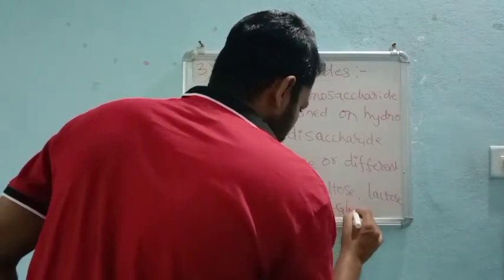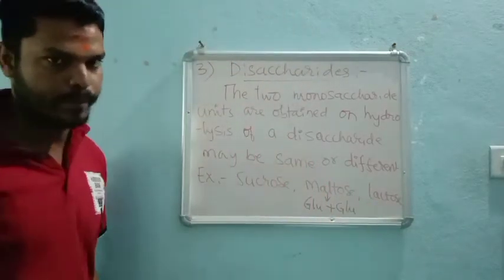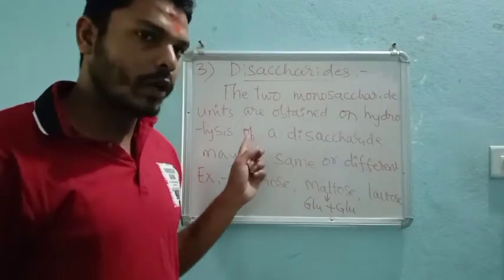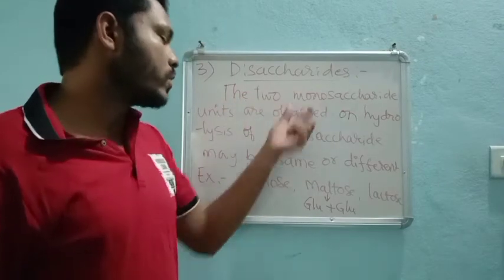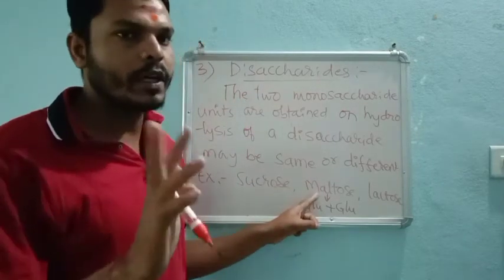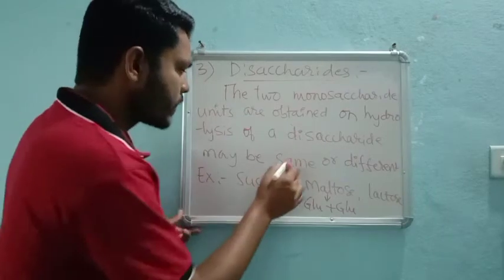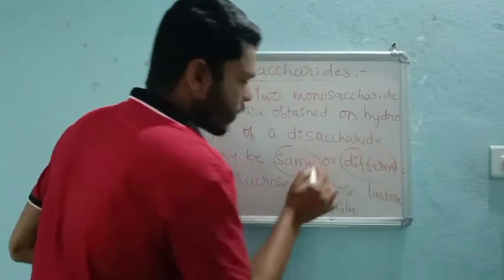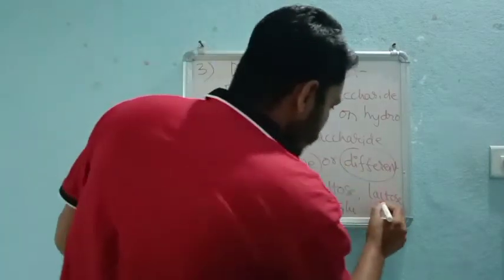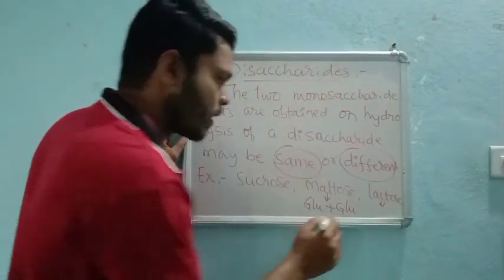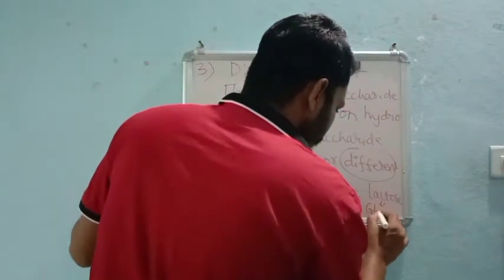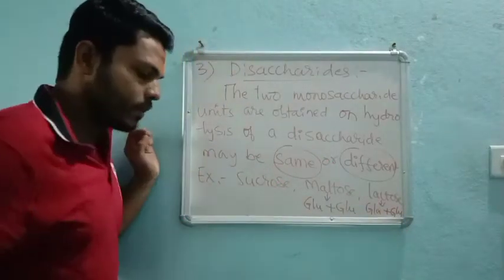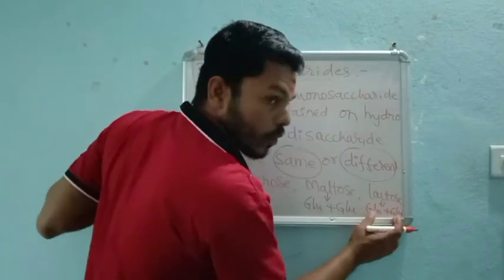According to this definition, they give two monosaccharides, which may be the same or different. On hydrolysis of lactose we get galactose plus glucose, two different monomeric units.